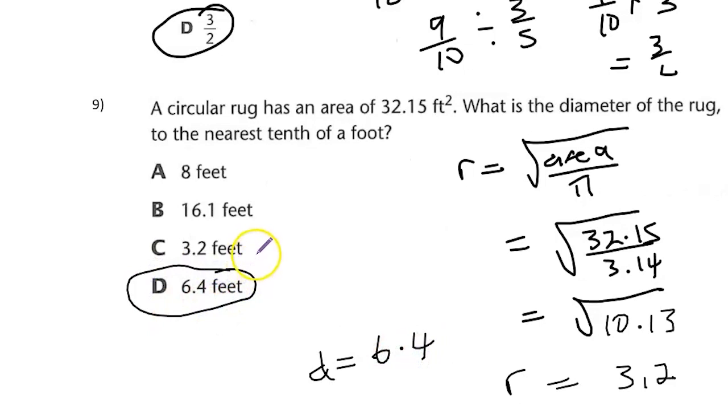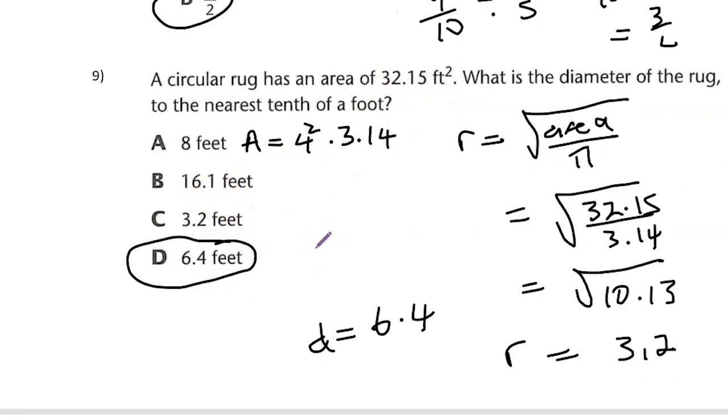All right, we could also work backwards to get the answer. Since these are the diameter, we could find the area for each. The area would be equal to 4 squared times 3.14. And we see that that would not give us 32. And we could do the same thing as for all the others. All right, for the interest of time, we're going to move on.